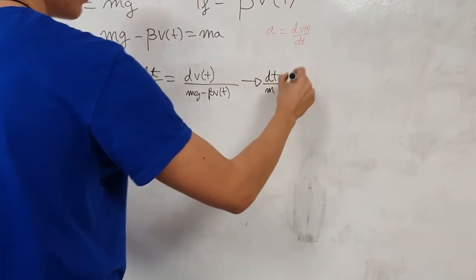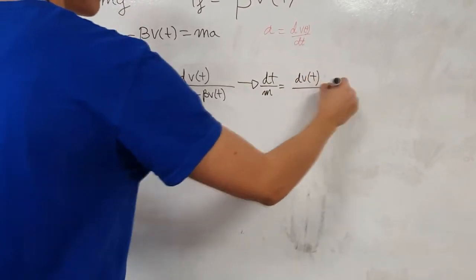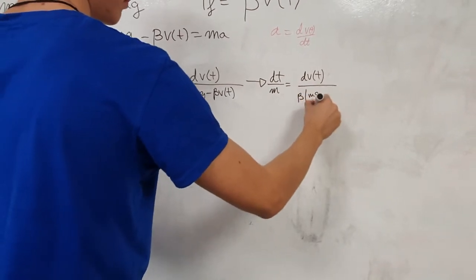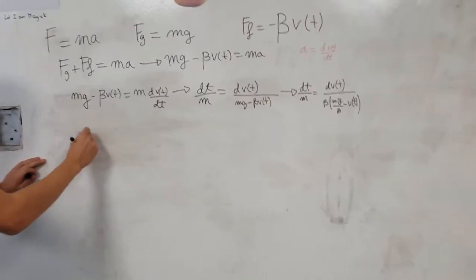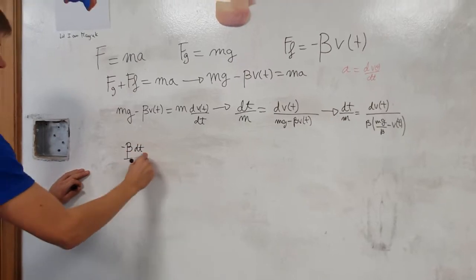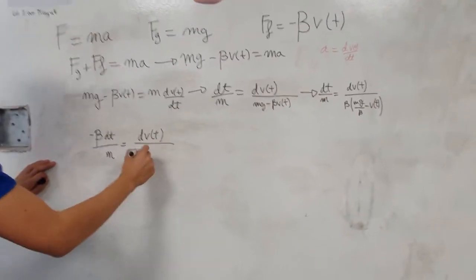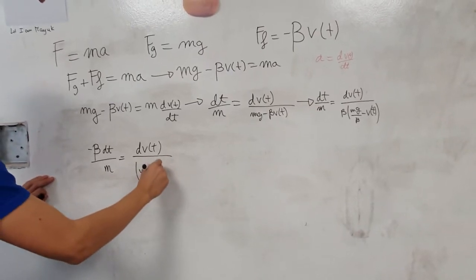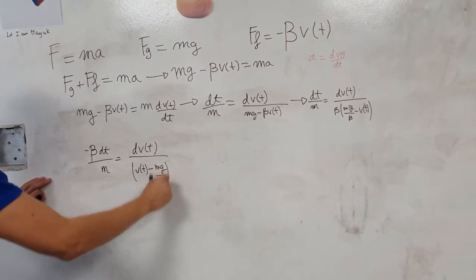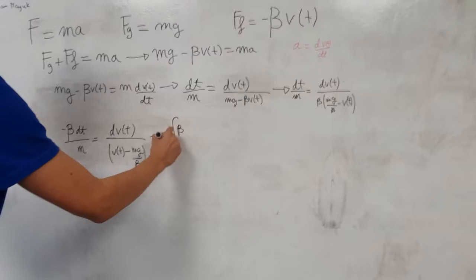We can rearrange our expression by multiplying both sides by dt over m, and also dividing both sides by the expression we have on the left-hand side before that. After that, we can factor out the beta in the denominator, so we have v with respect to t alone. We multiply both sides by minus beta, and so we have an expression on the right only dependent on dv, and on the left-hand side we have an expression only dependent on dt.